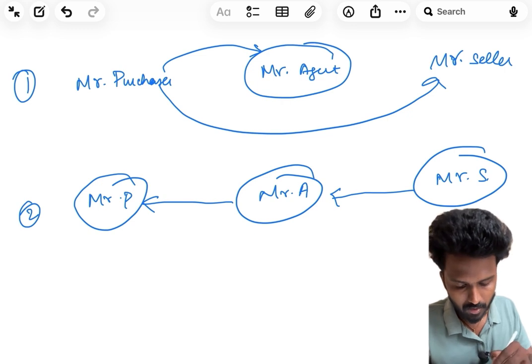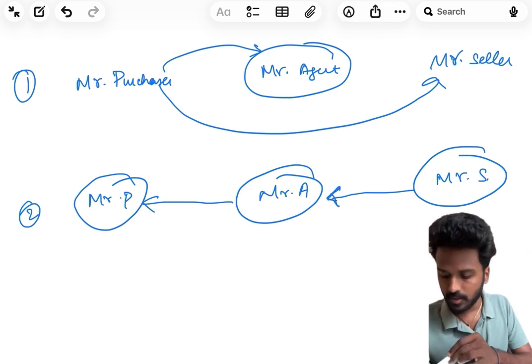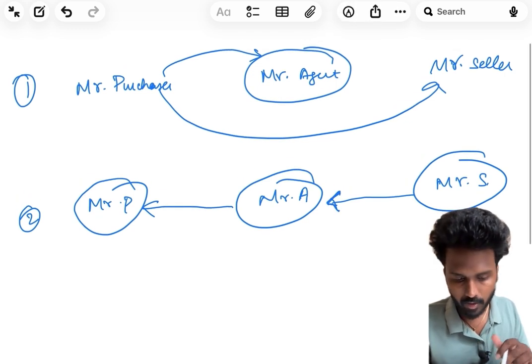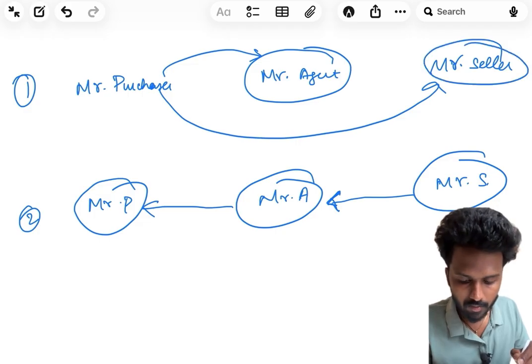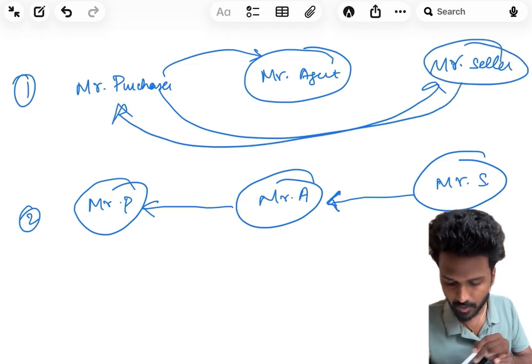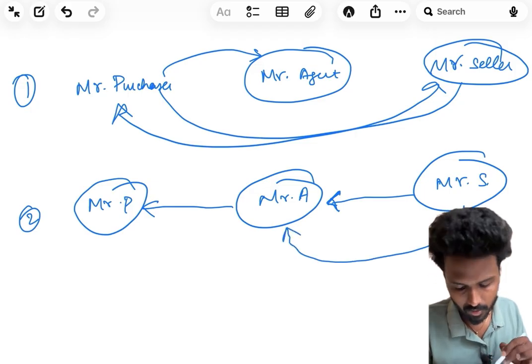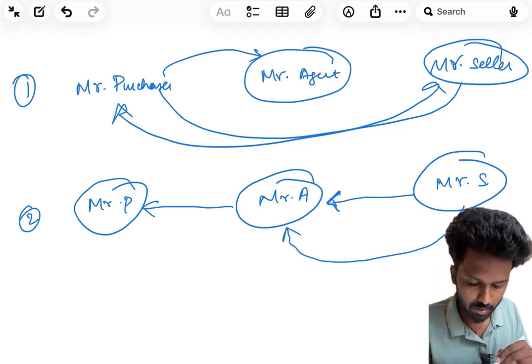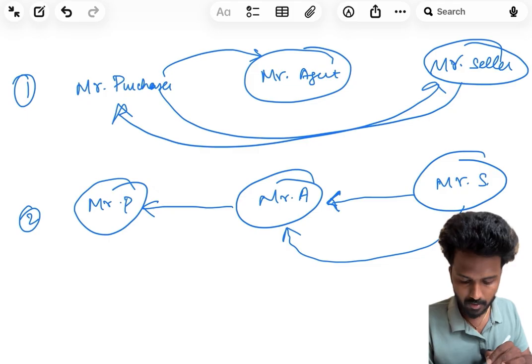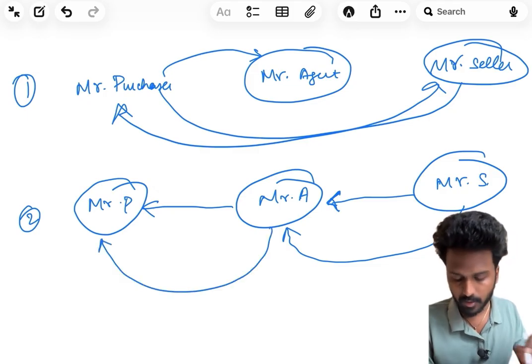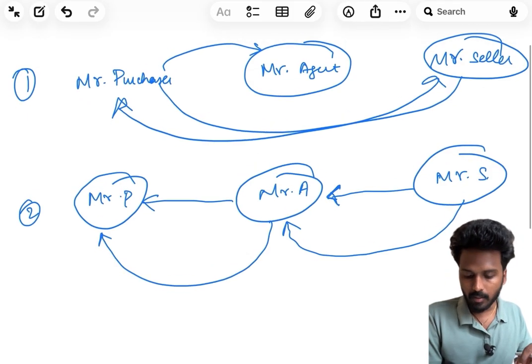In this case, Mr. Seller will raise the invoice on the agent and not the purchaser, he'll get the goods and then Mr. Agent will further sell them to the purchaser.